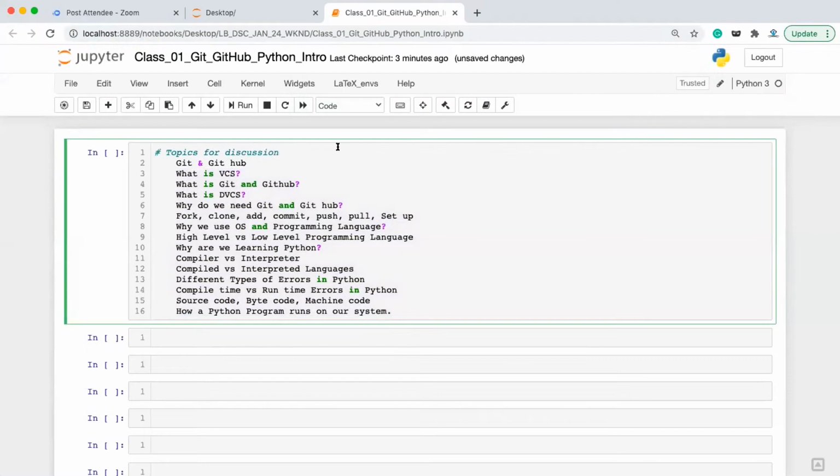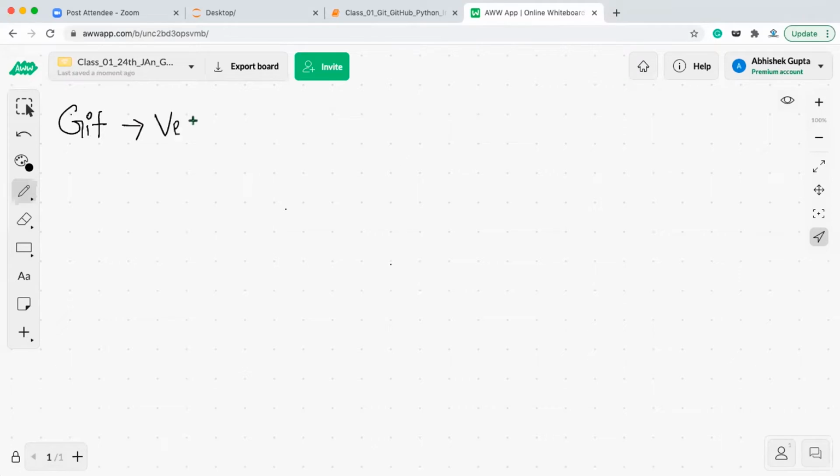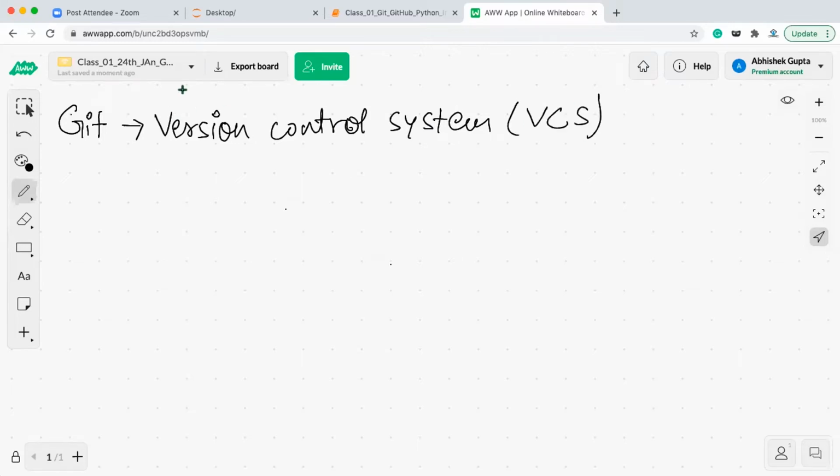Let's start with Git and GitHub. So first of all, what is Git? Git is basically a version control system. In short, we say VCS. What is this VCS used for? We'll be coming to that later.